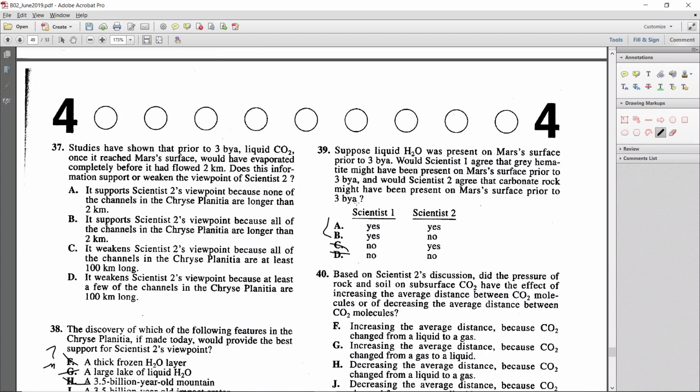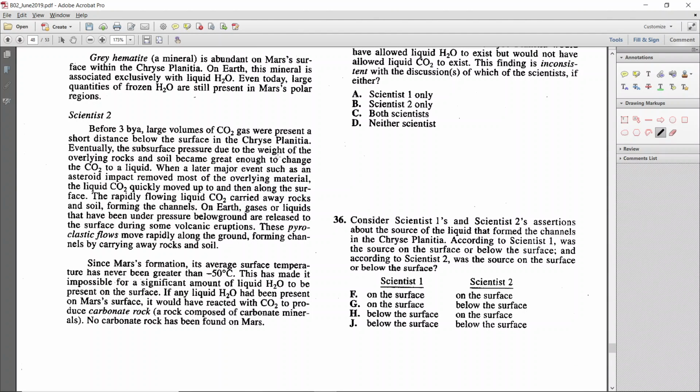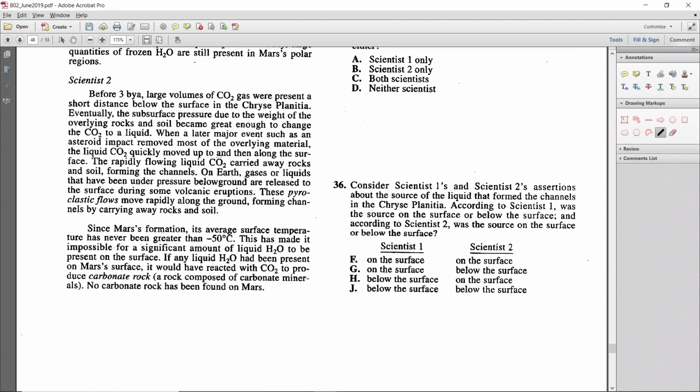Would scientist 2 agree that carbonate rock might have been present on Mars' surface prior to 3 billion years ago? All right, carbonate rock. Well, the first paragraph talks about carbon dioxide. So before 3 BYA, large volumes of CO2 gas were present a short distance, and we're looking for carbonate rock.